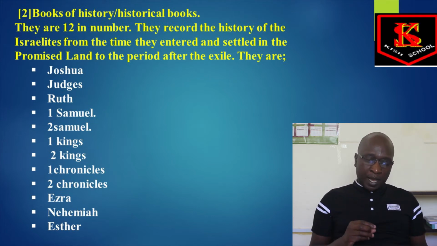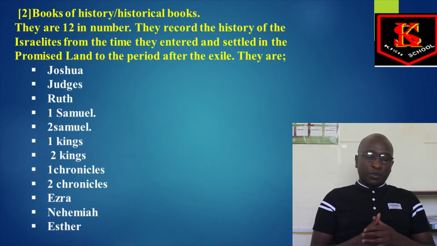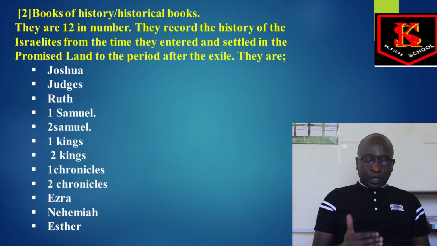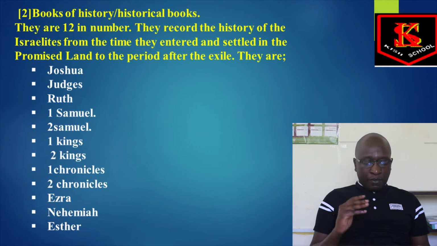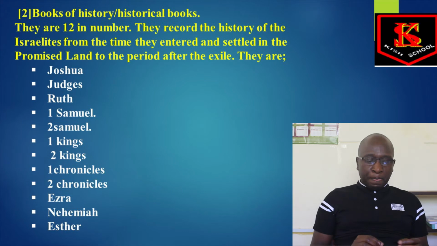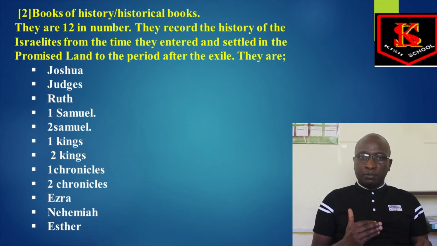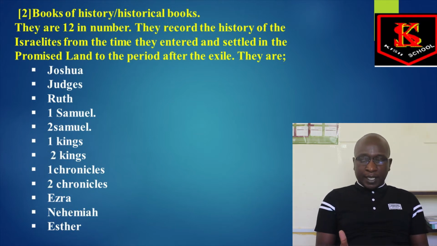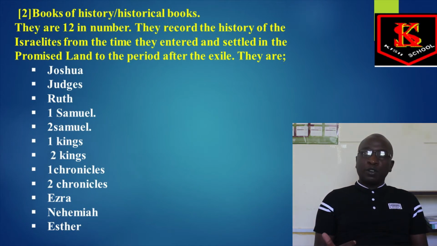What I want to remind you, my students, is what happens when you are asked to write the historical books. Let me take you through them, then I will tell you what I mean. We have Joshua, Judges, Ruth, 1 Samuel, 2 Samuel. 1 Samuel and 2 Samuel are different books. Don't write 1 and 2 Samuel. Please write 1 Samuel independently, then 2 Samuel independently. We have 1 Kings, 2 Kings, 1 Chronicles, and 2 Chronicles. We have Ezra, Nehemiah, and Esther.